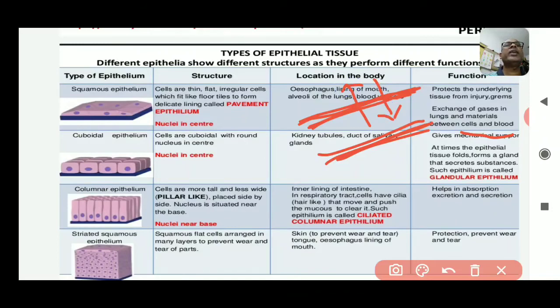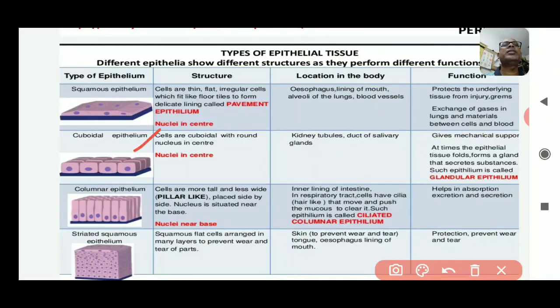Another one is the cuboidal epithelium. The cells are cuboidal in nature, cube type, and the round nucleus is present in the center. This type of cuboidal epithelial tissue is mostly prevalent in the kidney tubules and the duct of salivary glands.